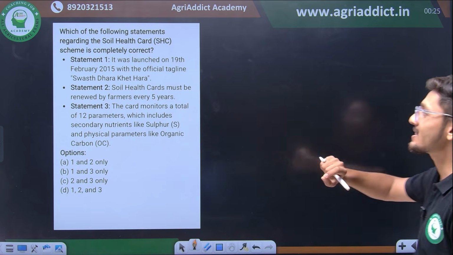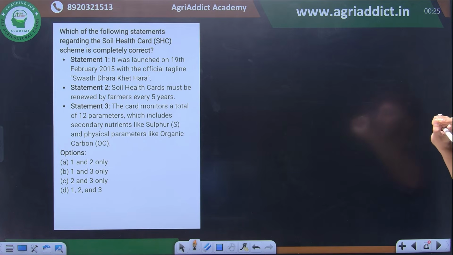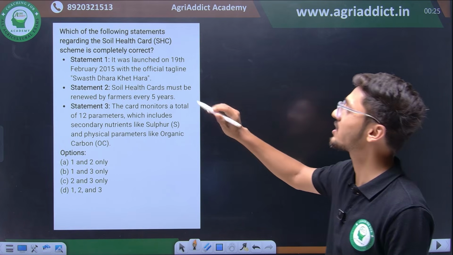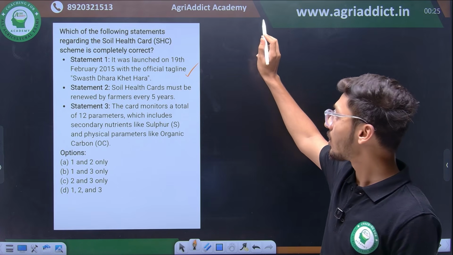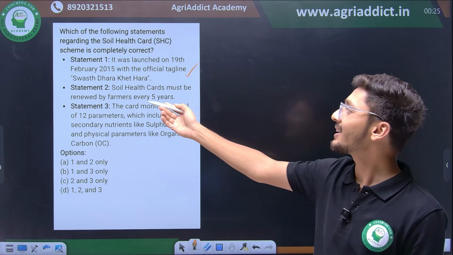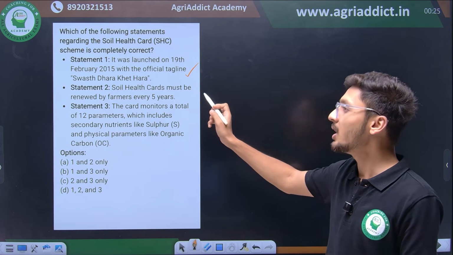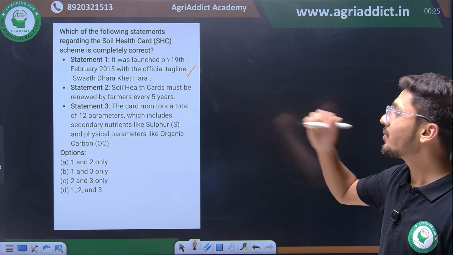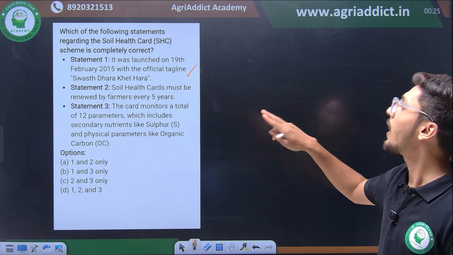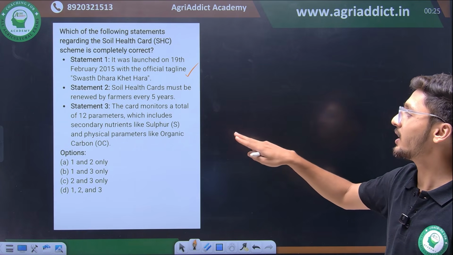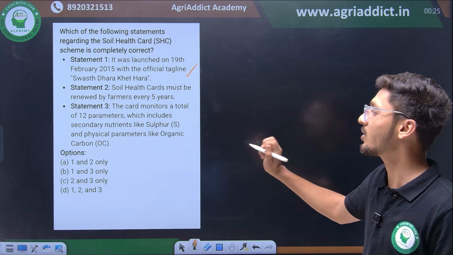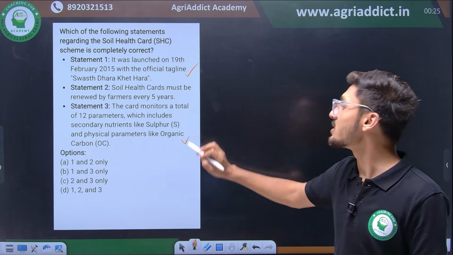So statement 1 says that it was launched on 19 February 2015 with the official tagline of Swasthadhara Khetara. Yes, the first statement is absolutely correct. Then statement 2 says that soil health scorecard must be renewed by farmers after every 5 years. What do you think will be the correct answer? The card monitors a total of 12 parameters which include secondary nutrients like sulfur and physical parameters like organic carbon. Yes, this statement is also correct.